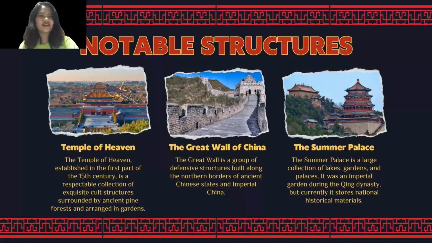And for the notable structures of Chinese architecture, these are the Temple of Heaven, the Great Wall of China, and the Summer Palace. The Temple of Heaven, established in the first part of the 15th century, is a respectable collection of exquisite cult structures surrounded by ancient pine forests and arranged in gardens. The Great Wall of China is a group of defensive structures built along the northern borders of ancient Chinese states and imperial China. And the Summer Palace is a large collection of lakes, gardens, and palaces. It was an imperial garden during the Qing dynasty, but currently it stores national historical materials.